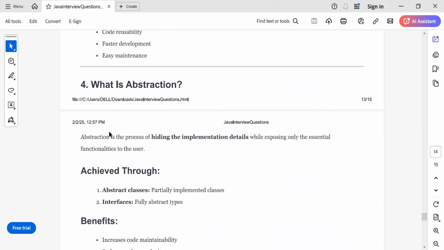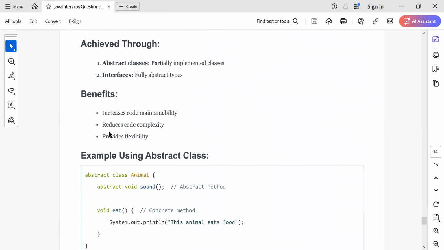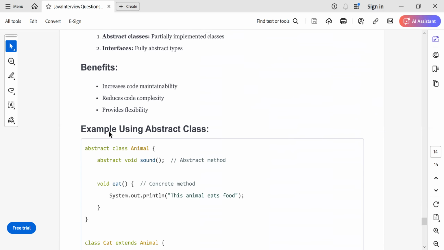Okay, so abstraction is about hiding the implementation detail while exposing only the essential feature to the user. Now, what do we mean by this? All right. So consider we have to implement a functionality, and that functionality is very complex. So we don't need to give all the details of that functionality to the user.